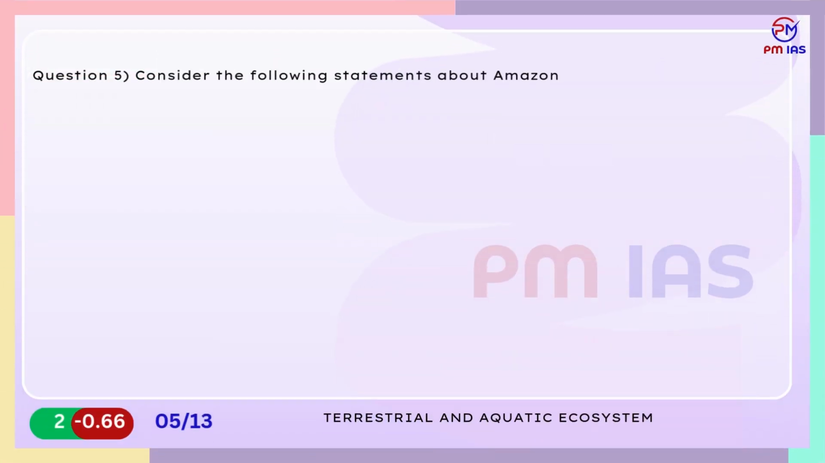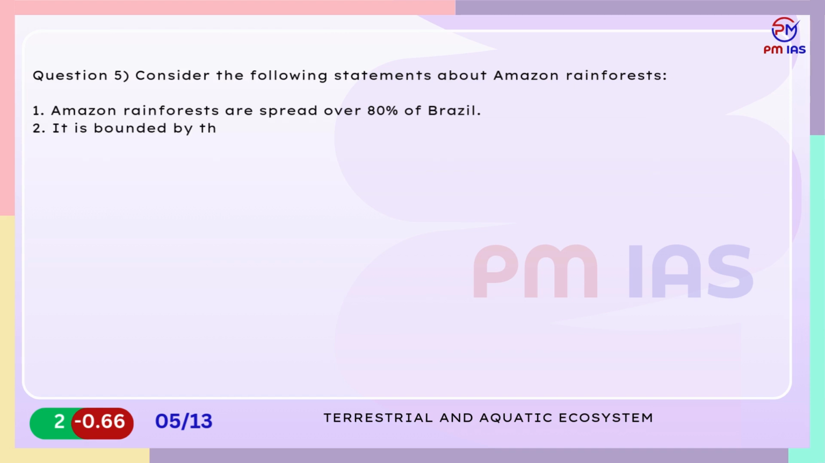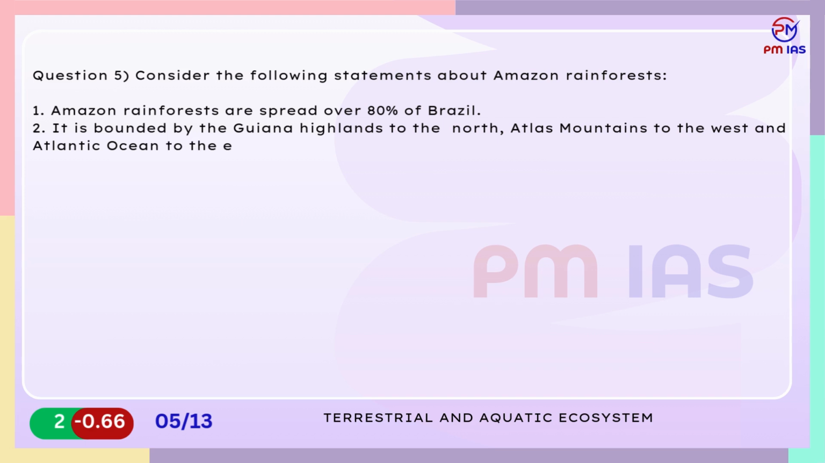Question 5. Consider the following statements about Amazon rainforests. 1. Amazon rainforests are spread over 80% of Brazil. 2. It is bounded by the Guiana Highlands to the north, Atlas Mountains to the west and Atlantic Ocean to the east. 3. They are net absorbers of the carbon on the planet.